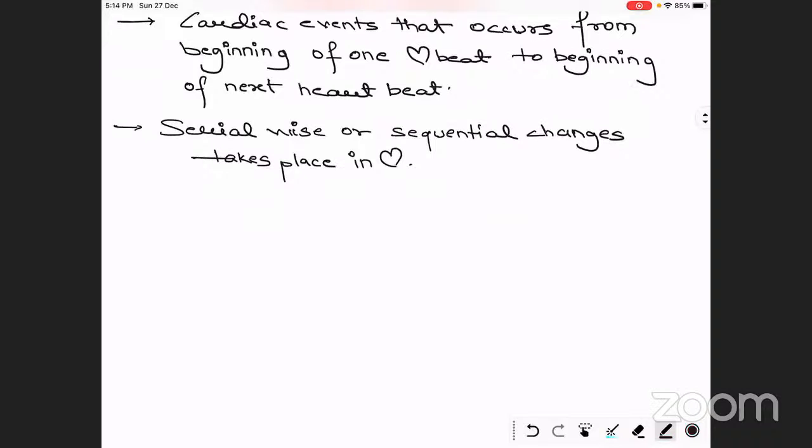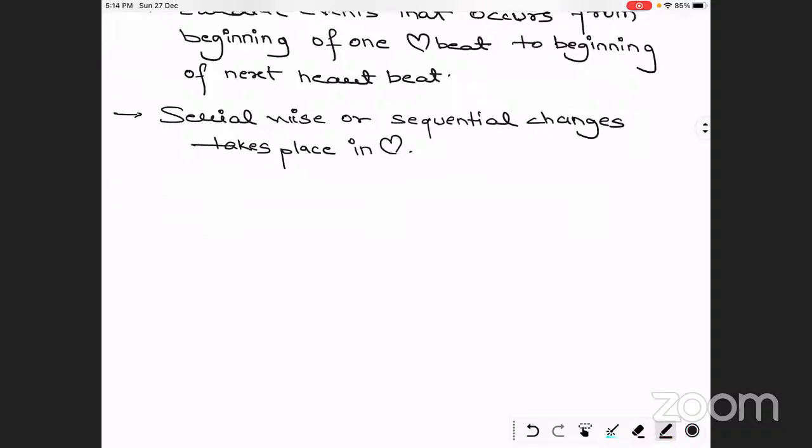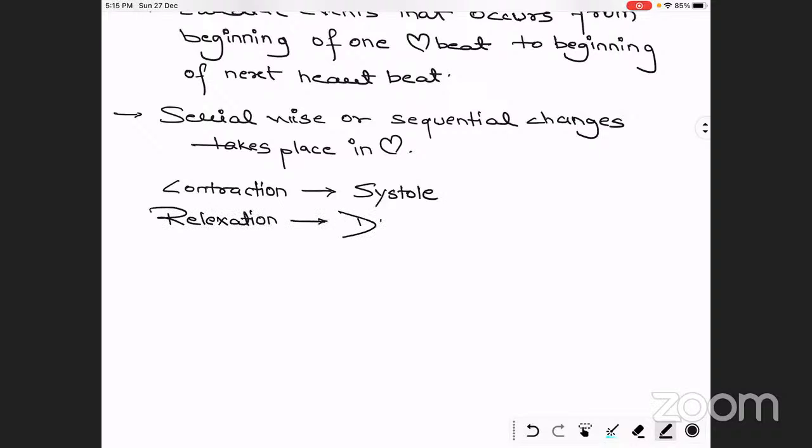Let's move further. In simple words we call it contraction and relaxation. But when we are talking about the cardiac cycle, the term contraction is used as systole, and for relaxation we use the term diastole.